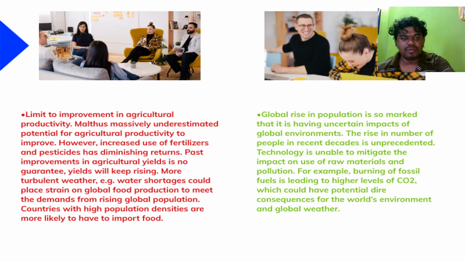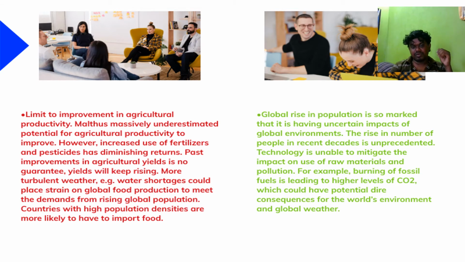The next problem is agricultural production. There is a limit to improvement in agricultural productivity due to population density, and the potential of agricultural productivity has been massively underestimated. However, increased use of fertilizers and pesticides has diminishing returns.